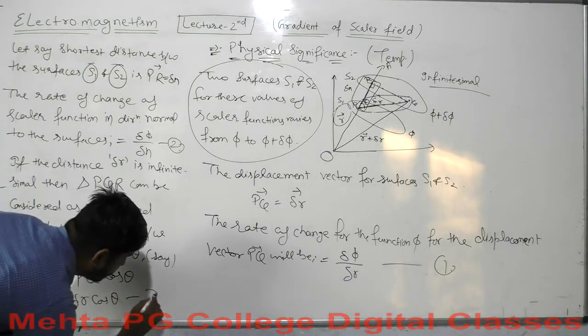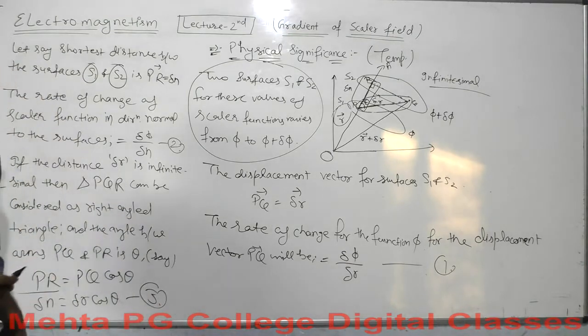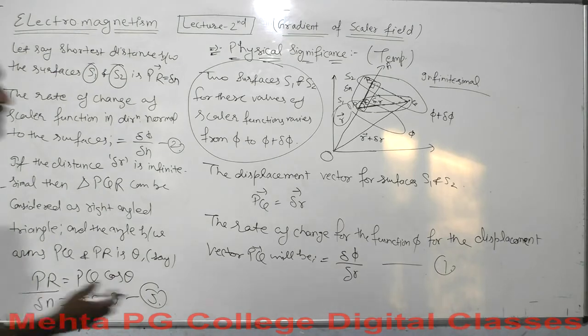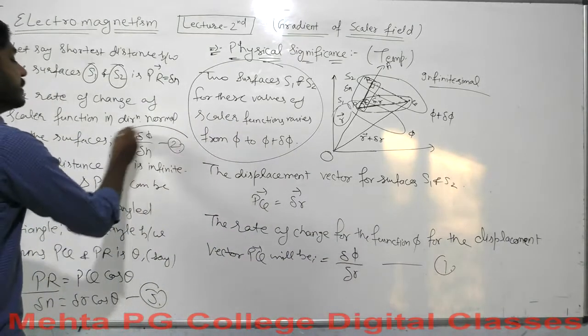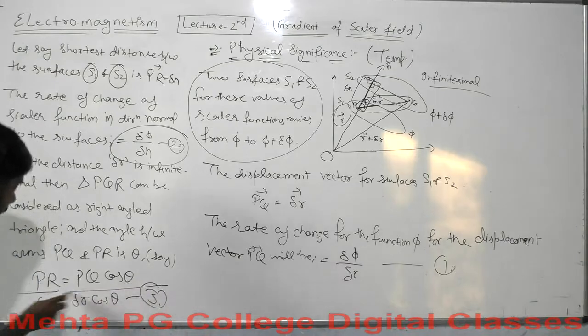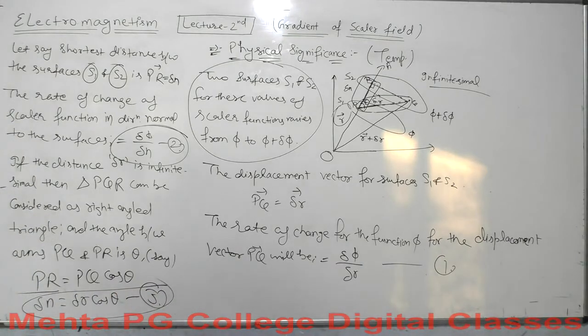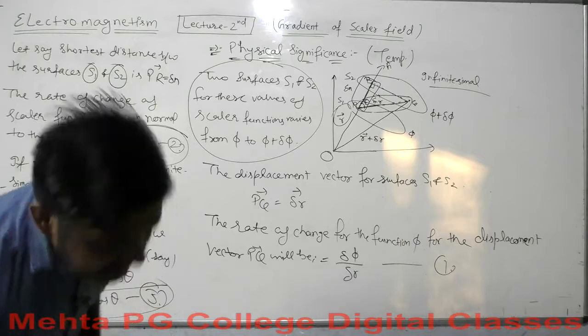This is equation 3. Keep in mind equation 1, equation 2 and equation 3. We will use these as our results in our further calculations.